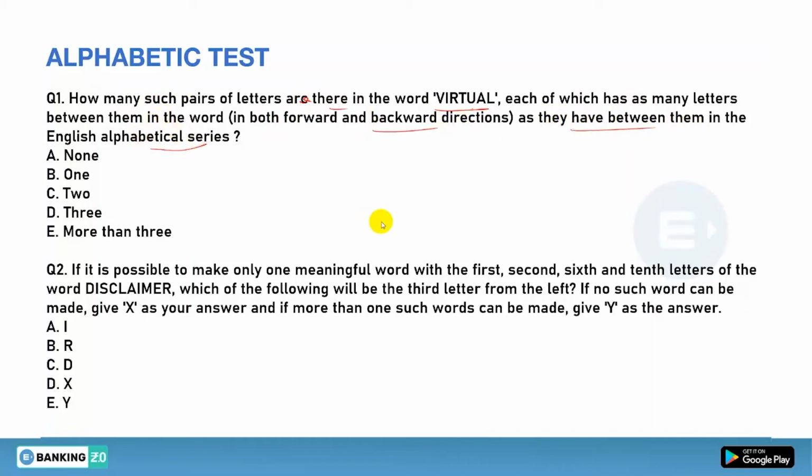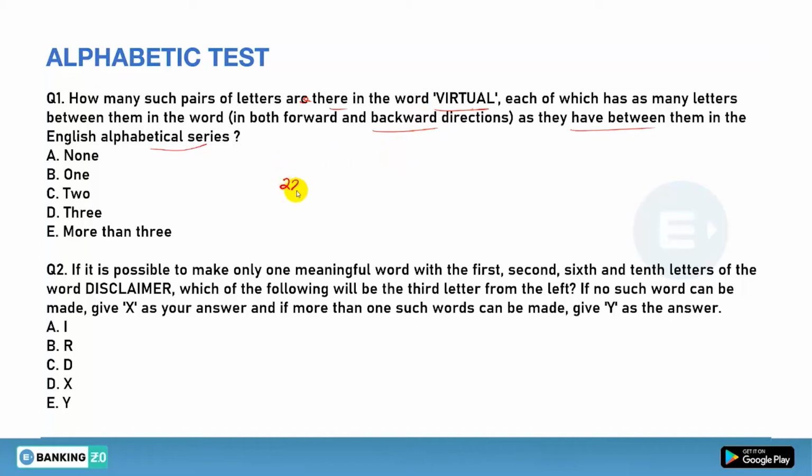So what it actually means, how you have to find: suppose in English alphabetical order between H and J there is only one letter, that is I. If a word is given and in that word there is one letter between H and J, it doesn't matter whatever the letter is. If H and J have one letter between them, the same as the number of letters between H and J in the English alphabetical order, then it will form our first group. So that will be counted in your answer. That is what you have to find out. We will find it out by place value.